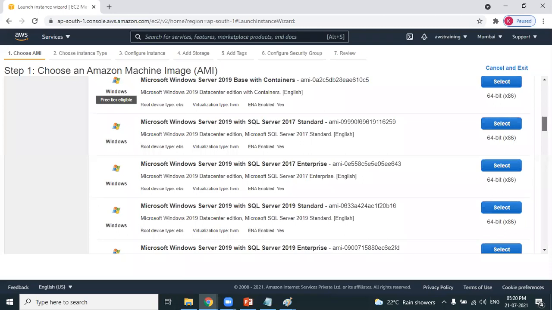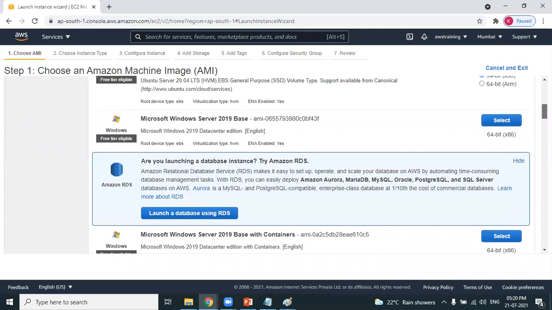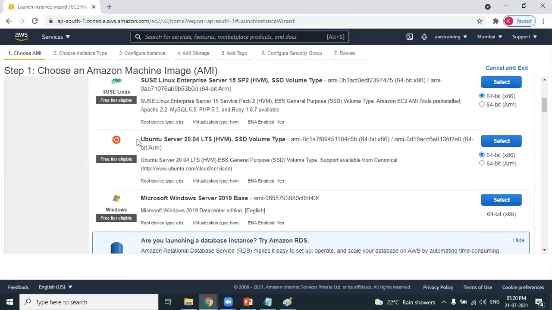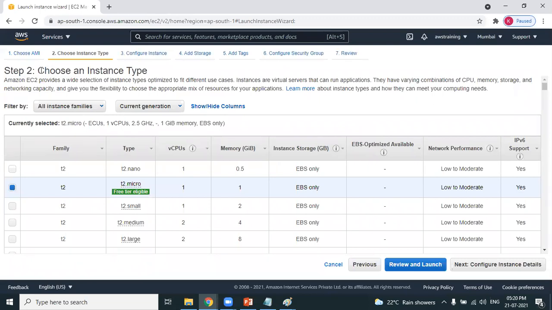Do you remember what we have created is a free tier account, a basic account. So please make sure that you get the free tier option. So I want to create, yes, you are right, an Ubuntu machine. Step 1, select the operating system. Step 2, read the step 2, instance type.